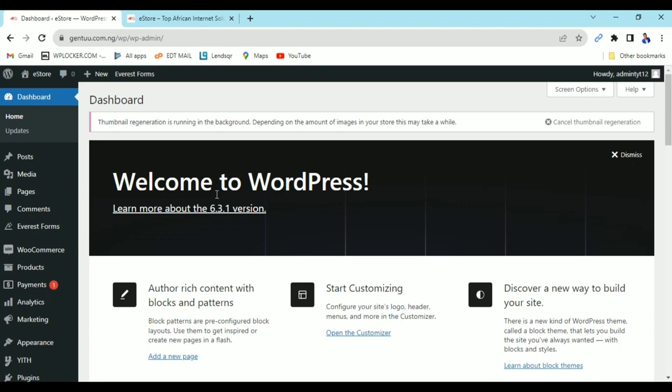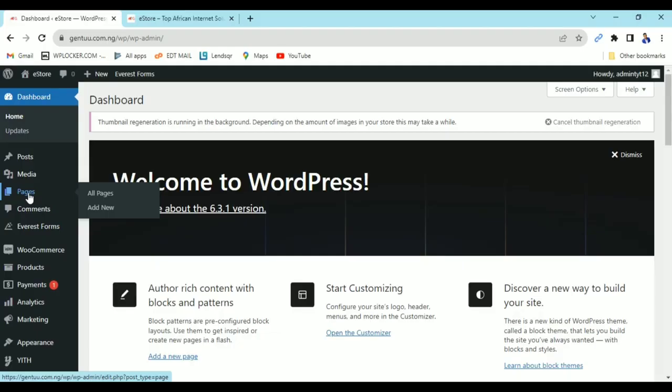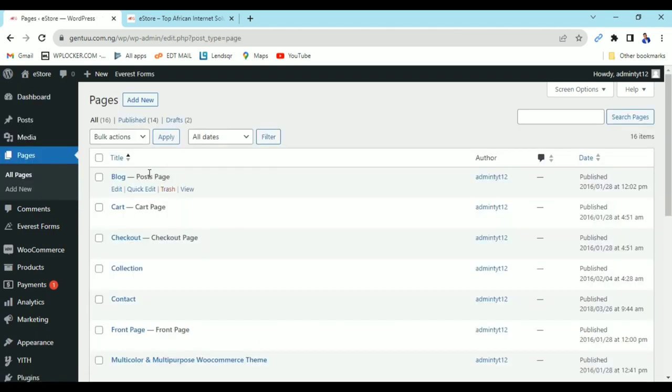Some themes might come with plugins like Elementor. Some themes might come with plugins like Page Layer and a lot more. On the website, you come to where you have pages, you click on it. These are all the pages, the list of all the pages that your website has.